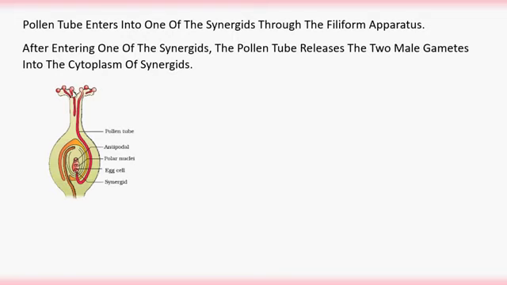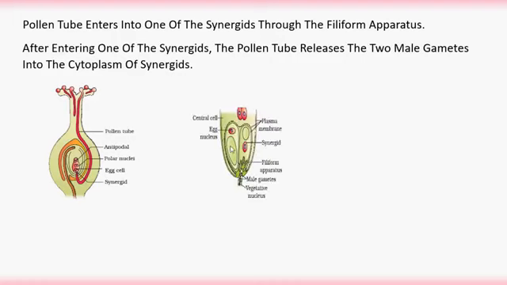Many pollen tubes grow on the stigma, but finally one pollen tube grows towards the stylar region, and this pollen tube enters here through the micropyle region, porogamy, and it enters into the synergid through the filiform apparatus, observed in the enlarged photograph. So this is the egg apparatus region, the egg cell as well as the synergids. So the pollen tube opens into the synergid through the filiform apparatus.